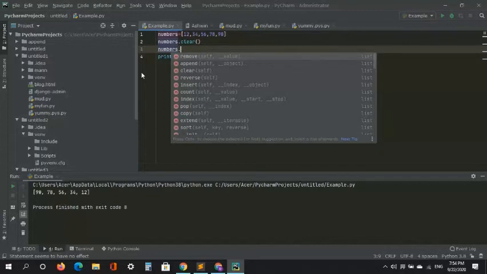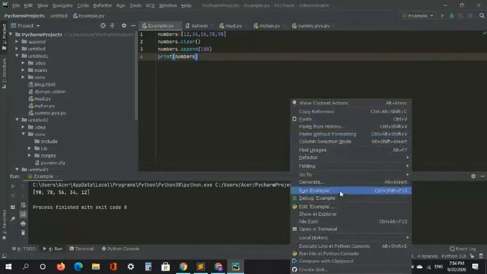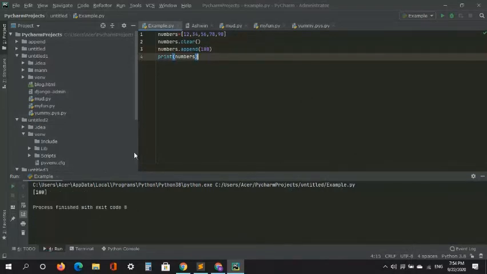So I'll just say append, and then in that I'll just add a value, just 100. And when we run this, there's only 100 because clear just clears the whole list, and then append just adds a new value to the list. Okay.